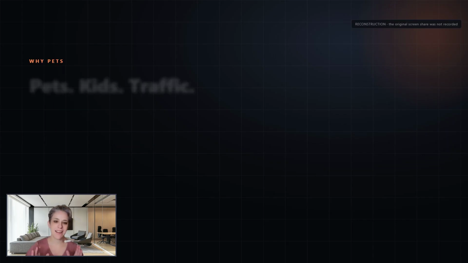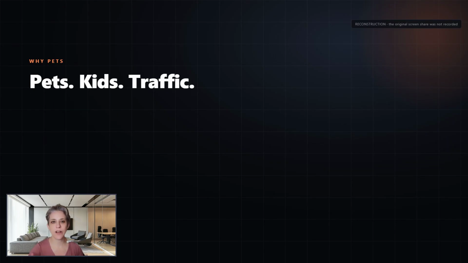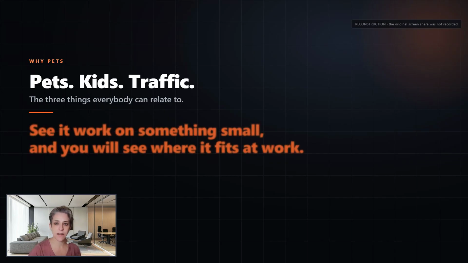All right. So, the idea in this class, the subject, I would say, or the example that we're going to be working through is about pets. I noticed when I was teaching classes that there's basically three subjects everybody can relate to: pets, kids, and traffic. And you know what? AI can help with all three of those. So all of my examples are around very simple things because when you see something done in AI, even if it's just for a pet or something personal, you'll realize where you can apply it in business and others.